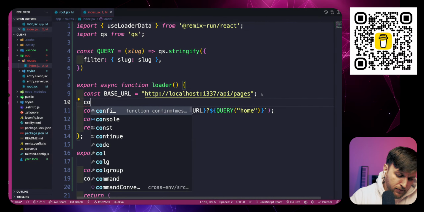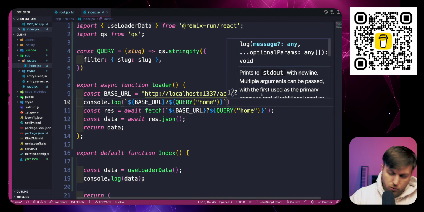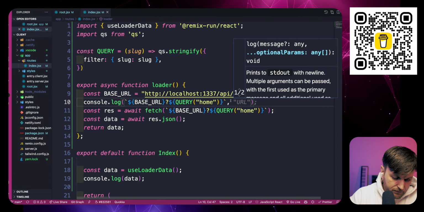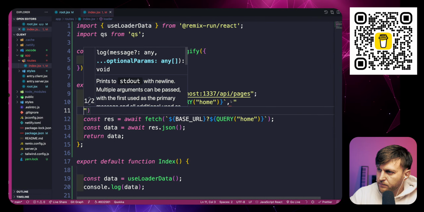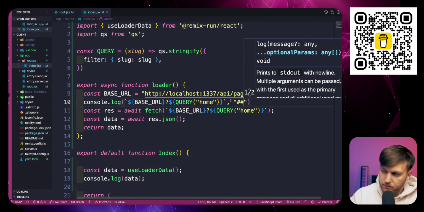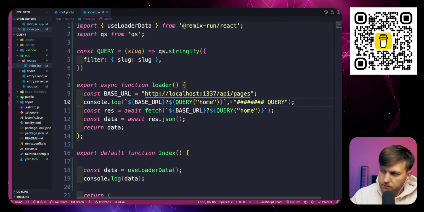And if you're not sure what I'm babbling about, you will see in a second. So let me log the query so I could see it.